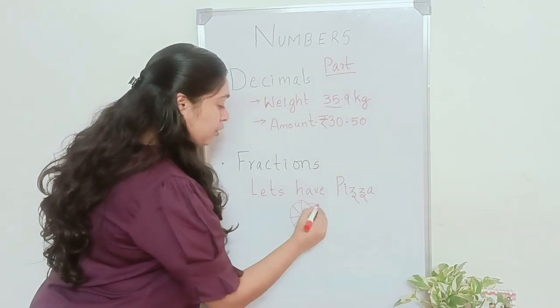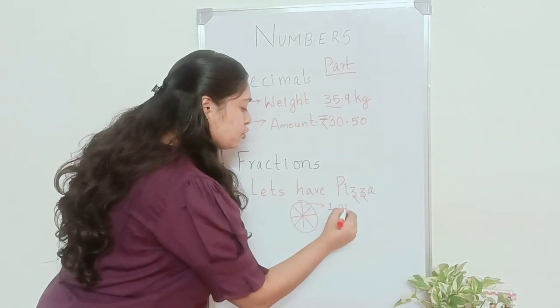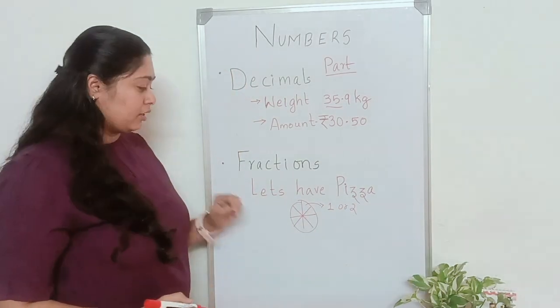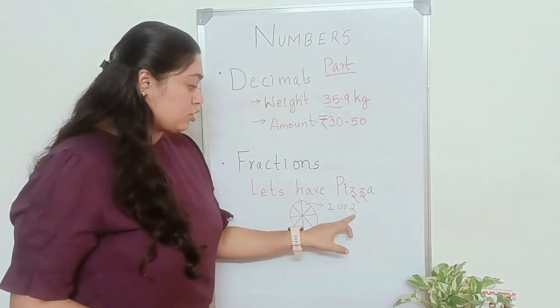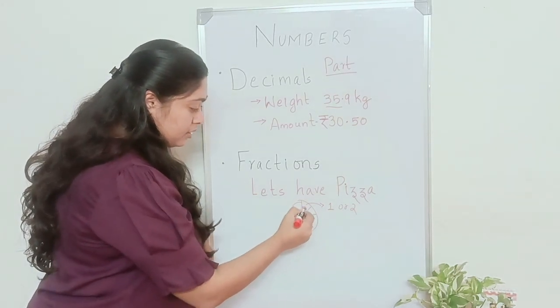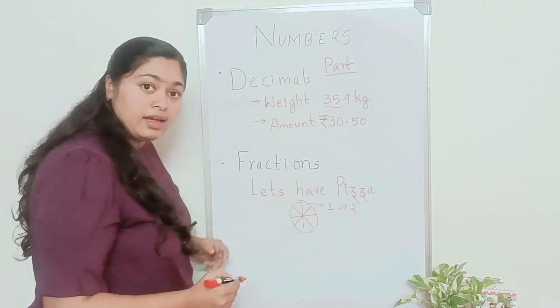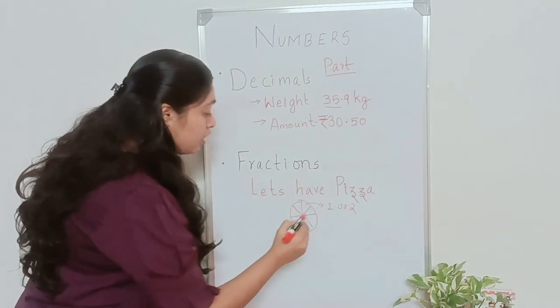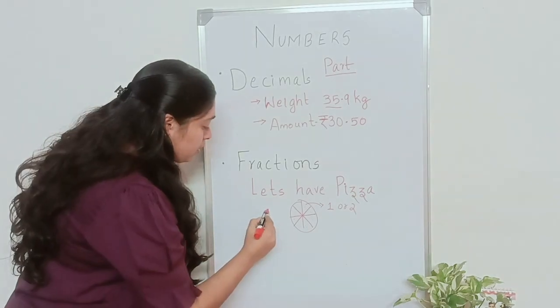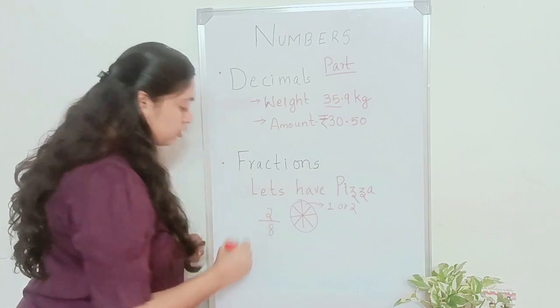You'll definitely eat maybe one slice, and if you're so hungry, maybe two, right? If you're having two slices, you can see there are a total of 8 slices: 1, 2, 3, 4, 5, 6, 7, 8. Out of the 8 slices, you just had 2, which we'll write as 2 over 8.